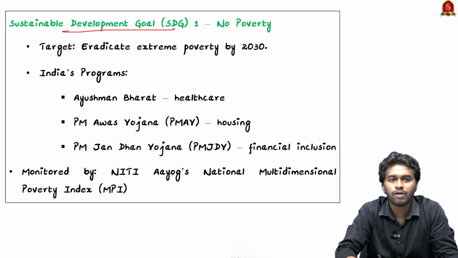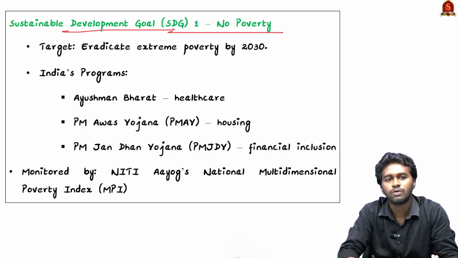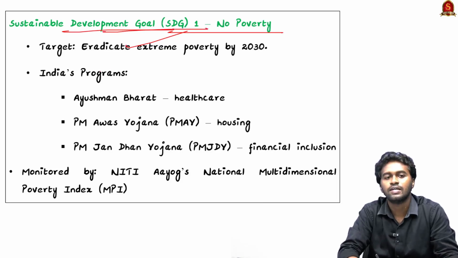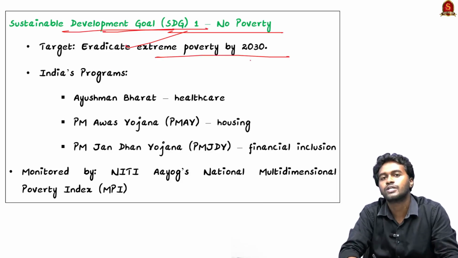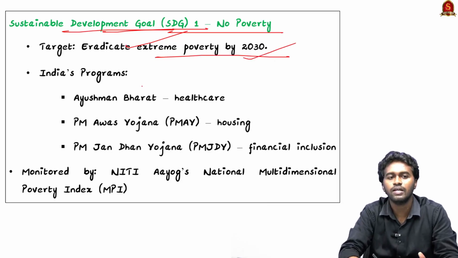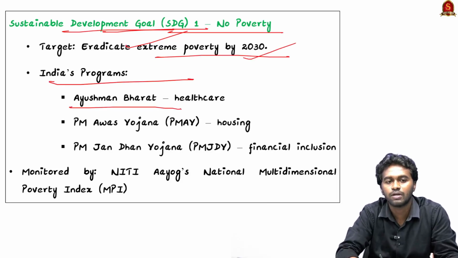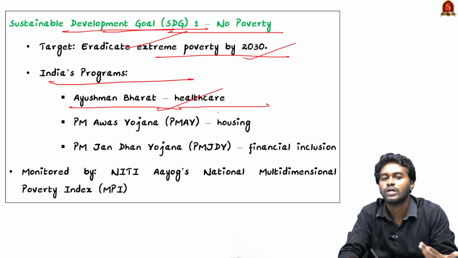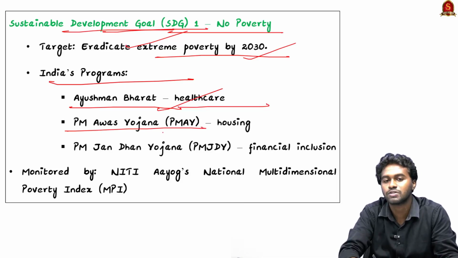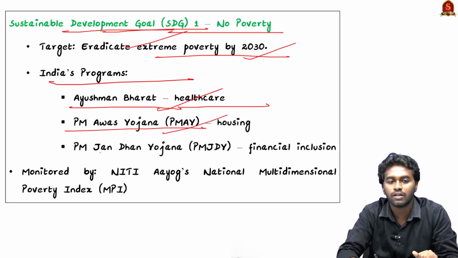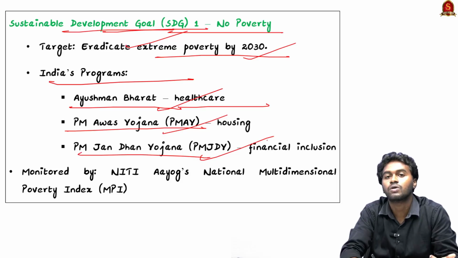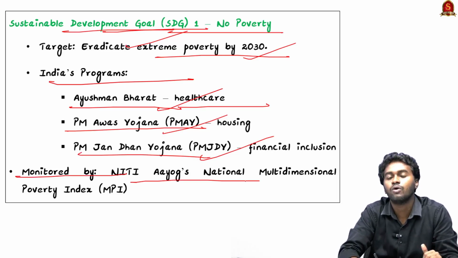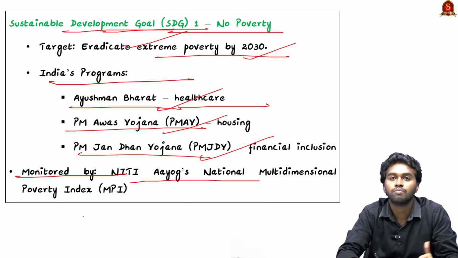So, Sustainable Development Goal and poverty. We know that eliminating poverty is the number one goal of the SDG, right? India is also targeting to eliminate poverty by 2030, and key programs, for example, Ayushman Bharat, which will provide universal health care through insurance, right? And then we have the Pradhan Mantri Awas Yojana to support housing, and the Pradhan Mantri Jan Dhan Yojana, which is focusing on financial inclusion. These developments are monitored by the Niti Aayog using the National Multidimensional Poverty Index.